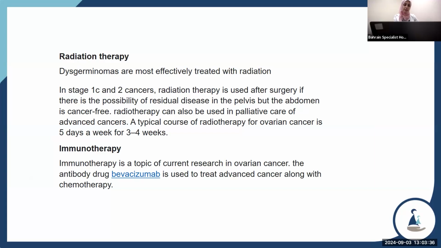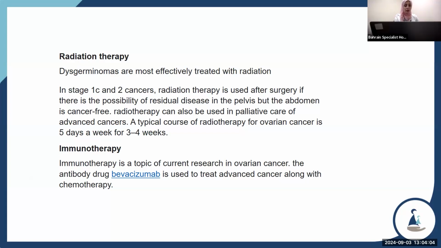In stage 1C and 2 cancer, radiation therapy is used after surgery if there is possible residual disease in the pelvis, but the abdomen is cancer-free. Radiation can also be used as palliative care for advanced cancer. A typical course of radiotherapy for ovarian cancer is 5 days a week for 3 to 4 weeks.